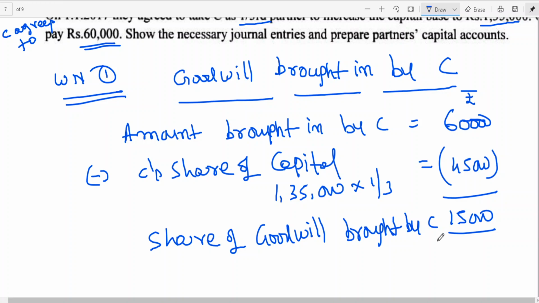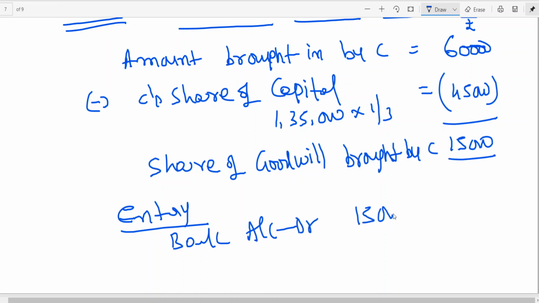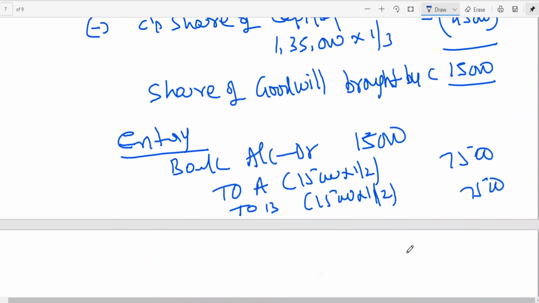That's it. If you look at the entries, bank account debit 15,000 to A and B. That is, goodwill is adjusted to whom?